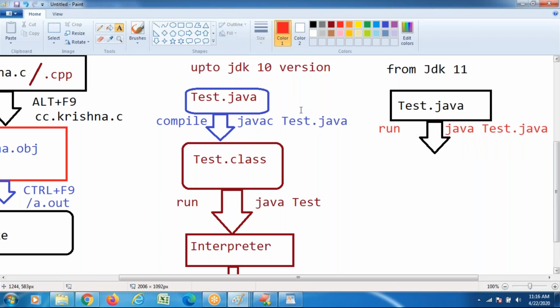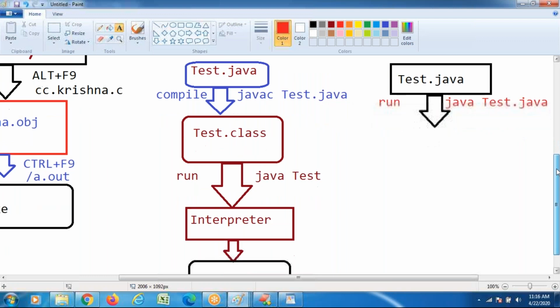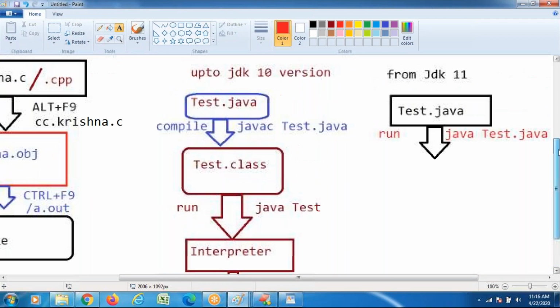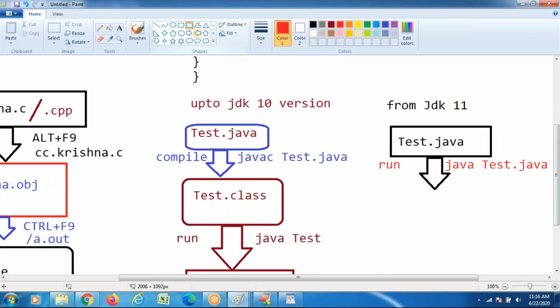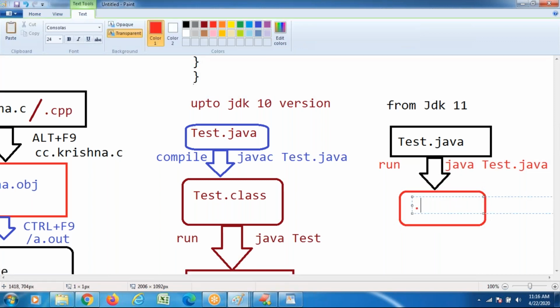Then automatically, previous compilation, .class file generation, interpretation, everything is internally taken care of by Java. Automatically it generates, and single command based execution happens.